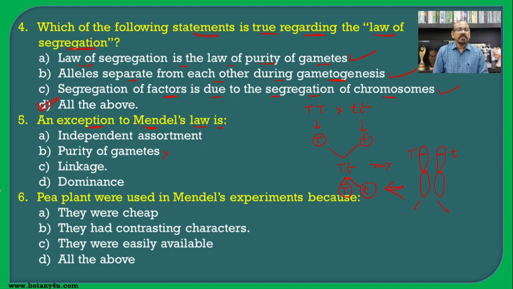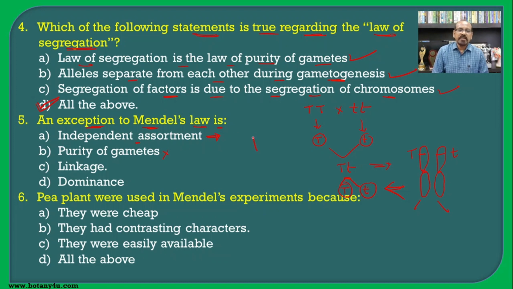If you see independent assortment, independent assortment is possible only because the genes were present on separate chromosomes. The genes which separate at the time of transmission of characters from one generation to another, it is only possible due to their presence on different chromosomes. But if they are present on the same chromosome, it is not possible to separate such types of characters. And if they are present on the same chromosome, we can say that they are linked with each other.